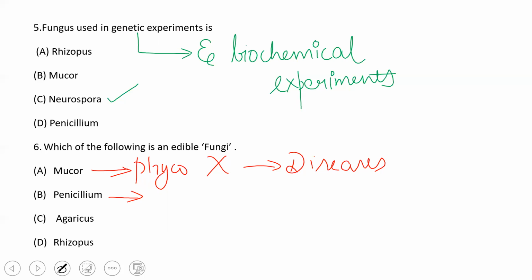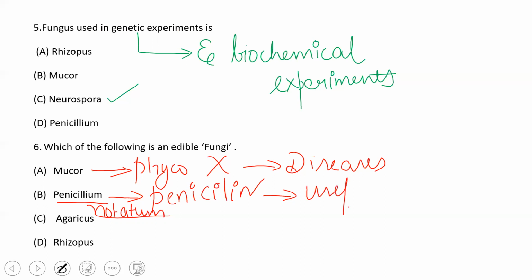Penicillium is the source of the first antibiotic, penicillin, which was produced by Alexander Fleming from Penicillium notatum. Since it is useful in antibiotics, this option is also not appropriate.